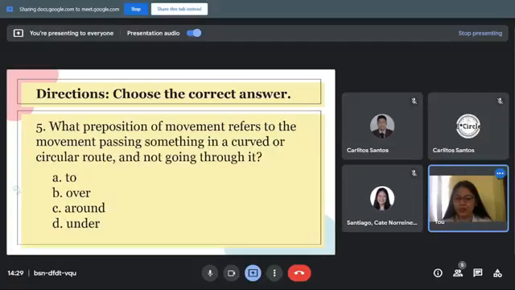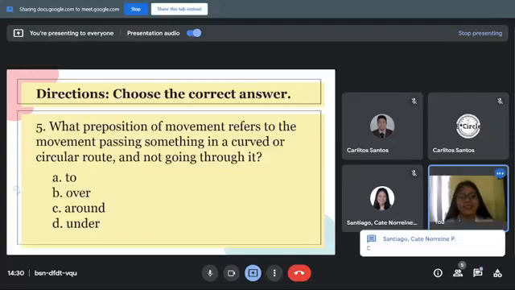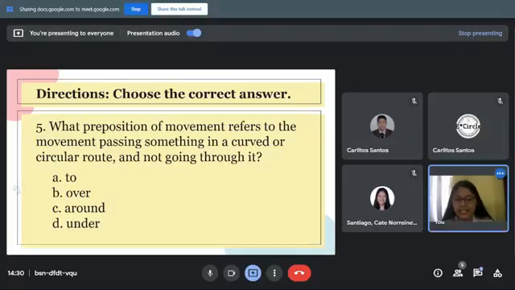What preposition of movement refers to the movement passing something in a curve or circular route and not going through it? Again, what preposition of movement refers to the movement passing something in a curve or circular route and not going through it? Okay, someone answered letter C. Let's see if your answer is correct.